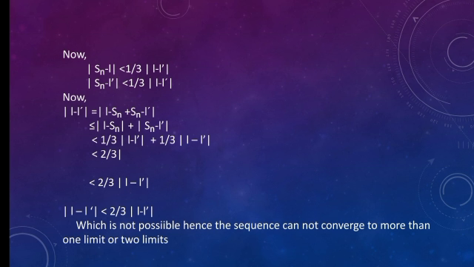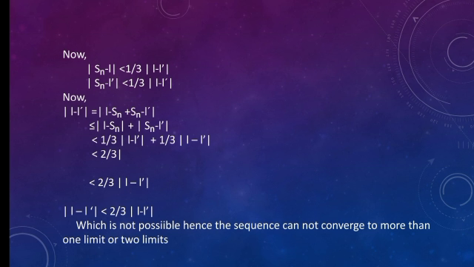Then let m be the maximum of m1 and m2. Then mod of Sn minus L is less than epsilon for all values of n greater than or equal to m. Then another condition is mod of Sn minus L dash is less than epsilon for all values of n greater than or equal to m.